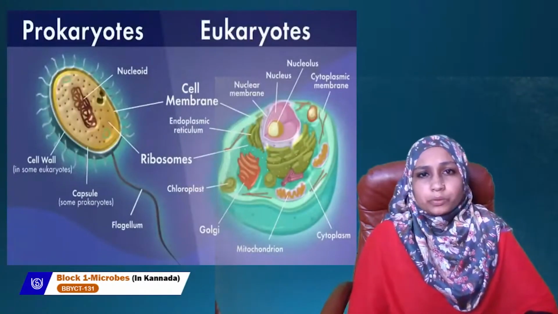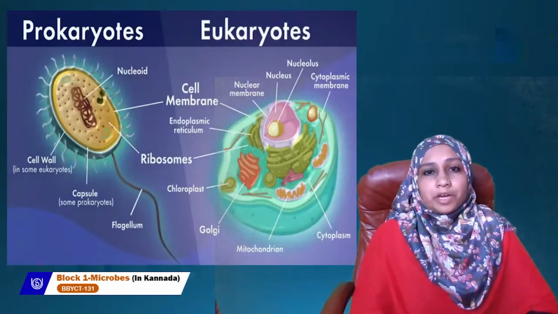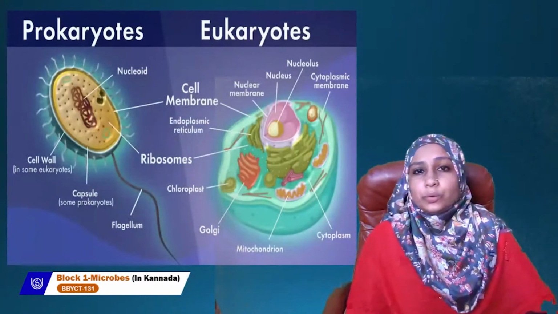So the nucleus is surrounded by a nuclear membrane. And there are membrane bound organelles. Cytoplasmic membranes are there, endoplasmic reticulum, Golgi complex, mitochondria. These are all membrane bound organelles which are present in eukaryotes.